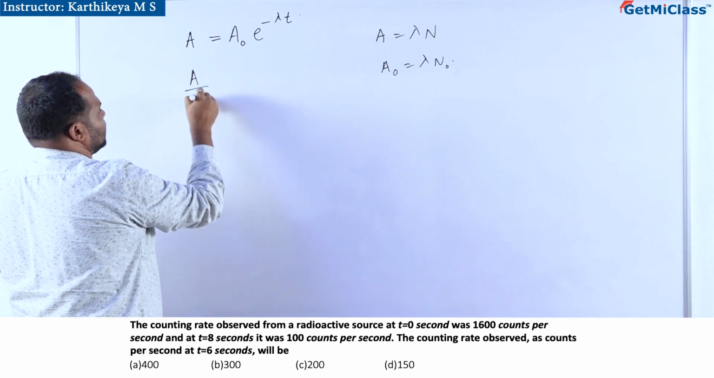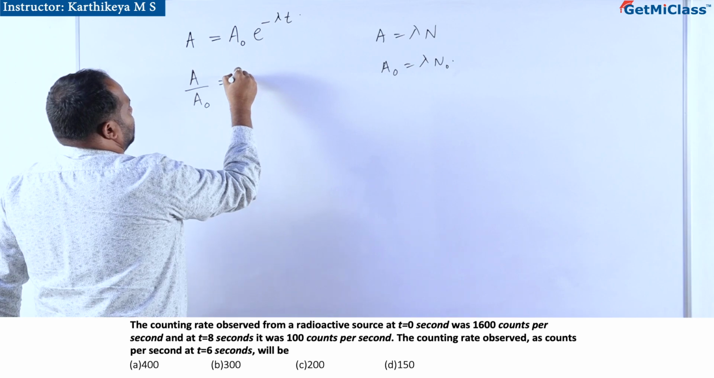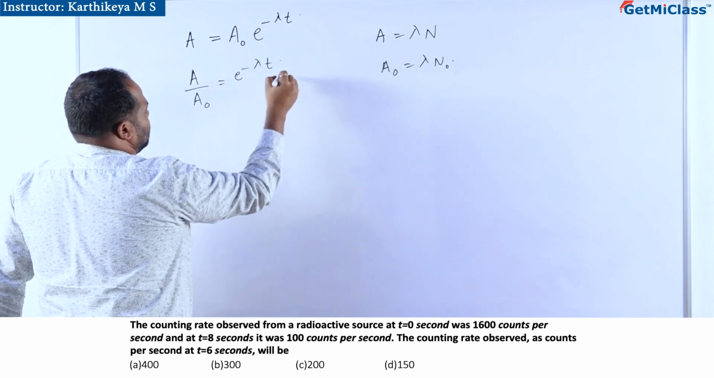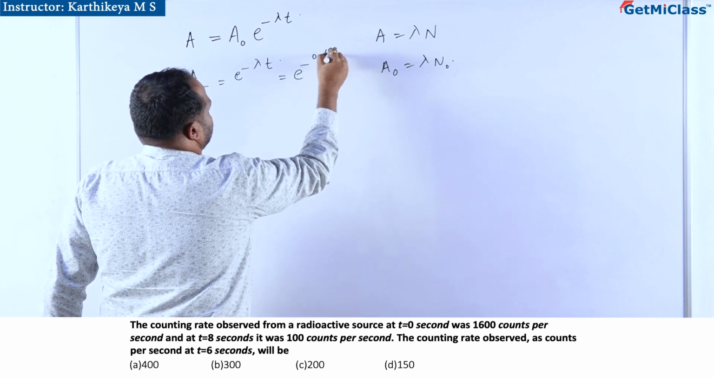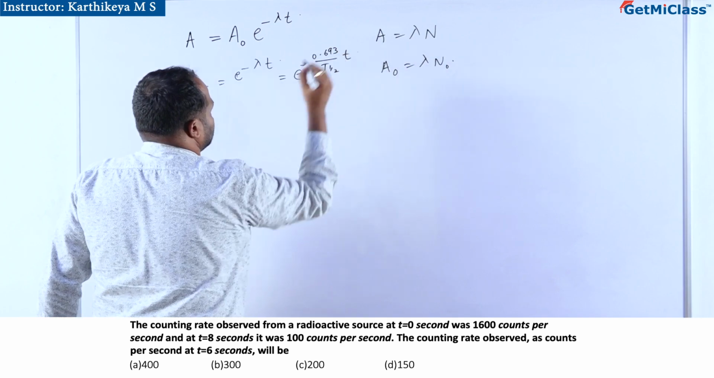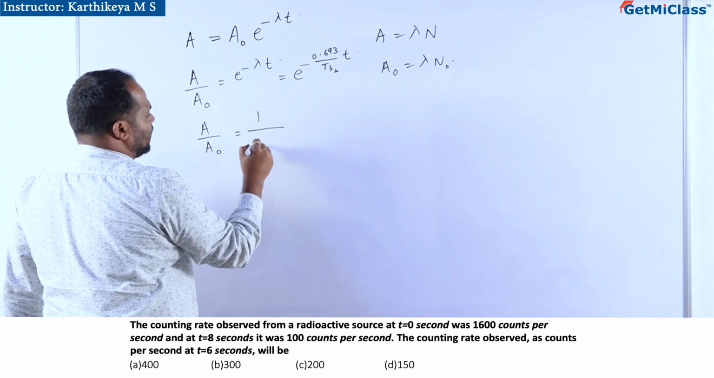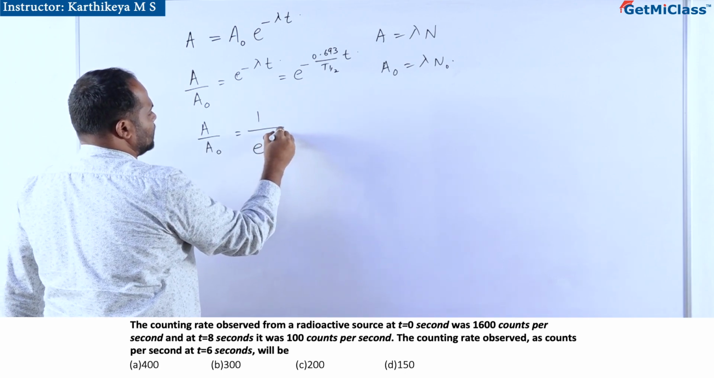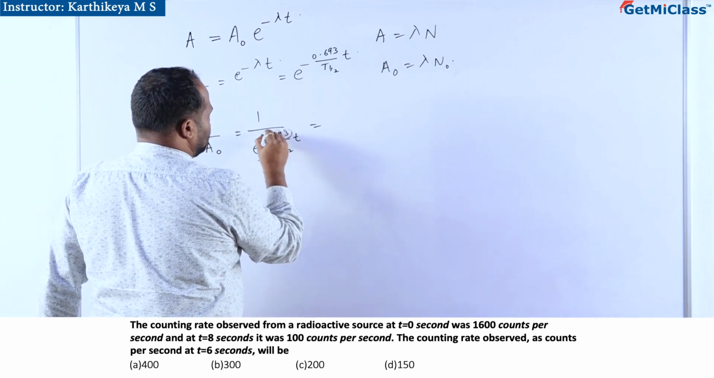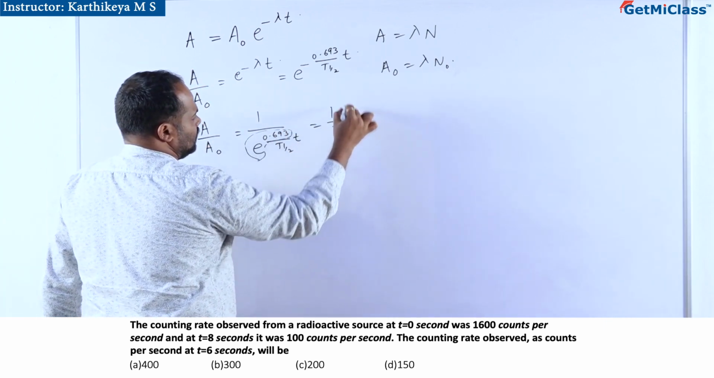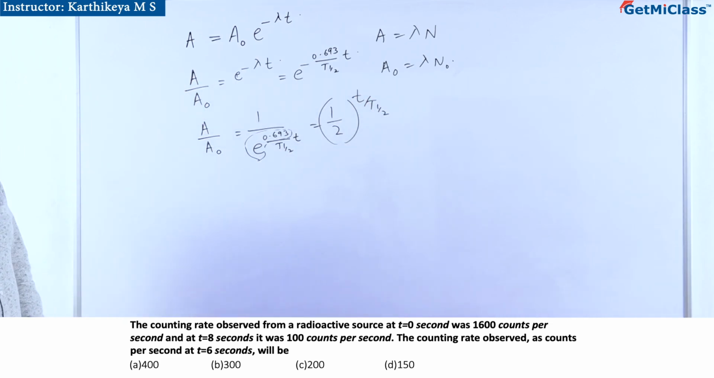So this can be easily written as A by A naught equals e to the power minus lambda t, where lambda can be rewritten as 0.693 by t half. So A by A naught becomes 1 by e to the power 0.693 by t half into t, which is 1 by 2 to the power t by t half, which we are also aware of.